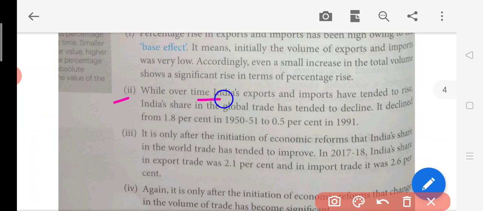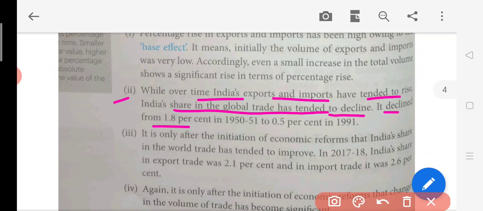Second point, while India's export and import have tended to rise, India's share in the global trade tended to decline. It declined from 1.8% in 1950 to 0.5% in 1991. So what happened over this period when exports and imports were increasing? If you look at the entire economies of the world, India's share in the global market has declined, from 1.8% to 0.5%. So what happened was, we started trading, but in comparison to the other economies, our trade was not that good.